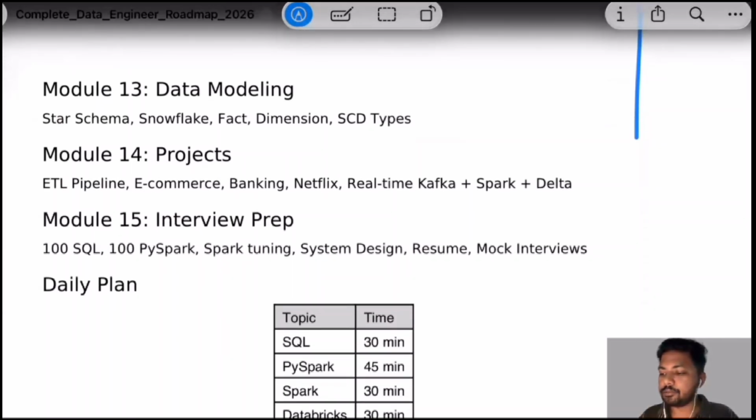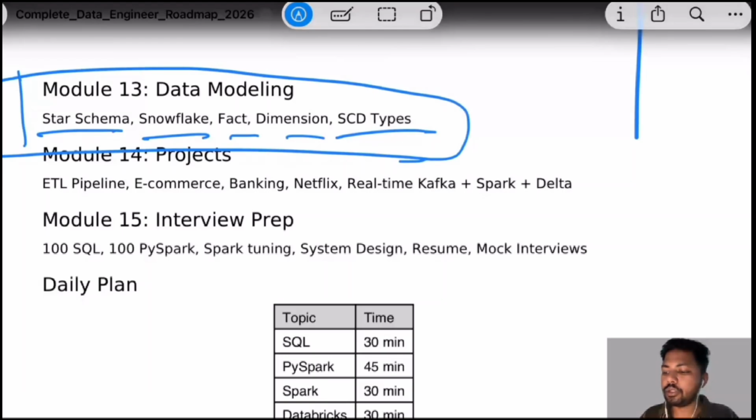Then comes data modeling. Data modeling is needed if we want to create tables, and for that we need to understand what a star schema, snowflake schema, fact versus dimension tables, and SCD types are. These are required to understand the fundamentals of how we can create and design the tables. That is data modeling.